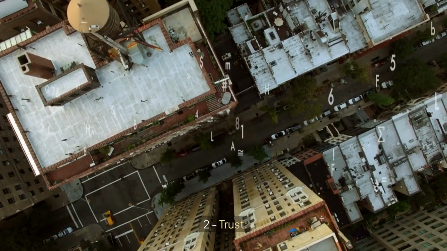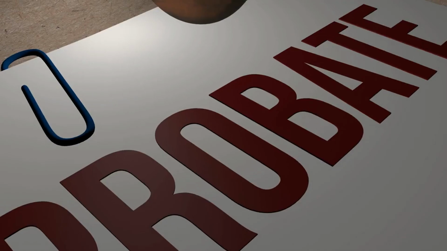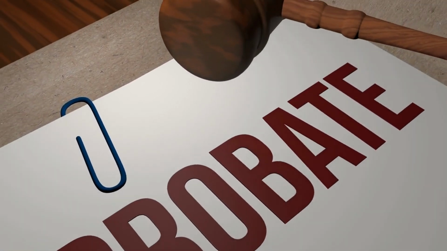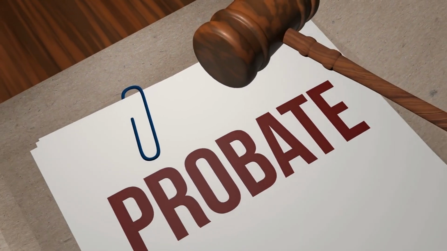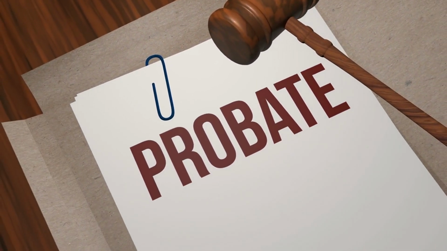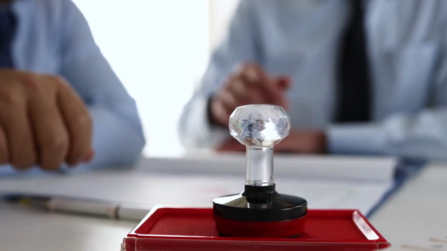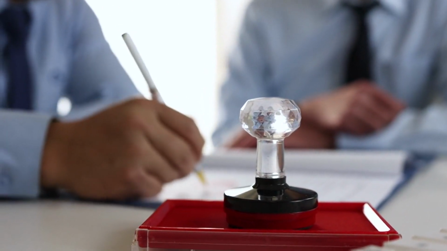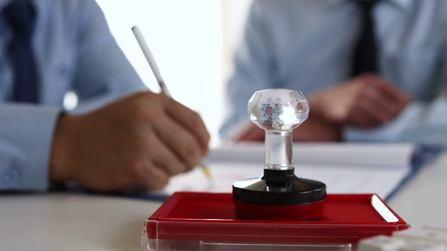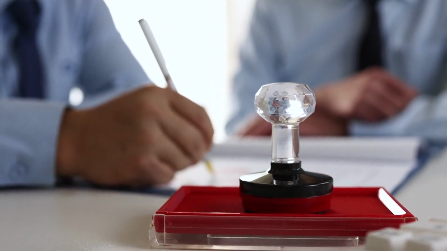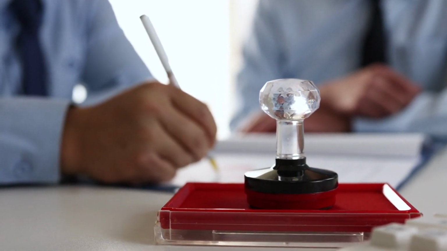2. Trust. A trust is a legal arrangement that allows a third party, known as a trustee, to hold assets on behalf of beneficiaries. Trusts can help you avoid probate, maintain privacy, and provide for specific needs of your beneficiaries. When reviewing your trust, assess whether the terms are still in line with your wishes, if the trustee is still capable and reliable, and if there have been any changes in your assets that require updating the trust.